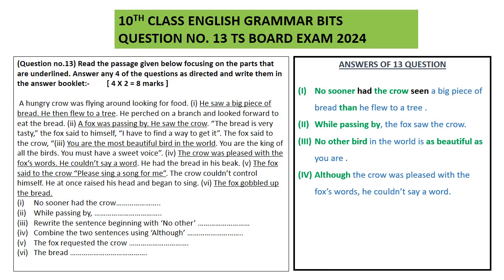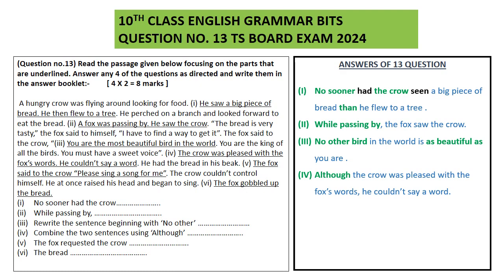Okay, so students, while you are using although, this is a conjunction. While you are using this conjunction, you need to first understand which sentence occurred first. In the situation, the crow was pleased with the fox occurred first. That's the reason we have utilized although the crow was pleased with the fox's words, he couldn't say a word. Okay, students, this is how you can join one sentence to another sentence by using although initially, although at the start of the sentence. This is a conjunction. Now moving on to the fifth sentence.